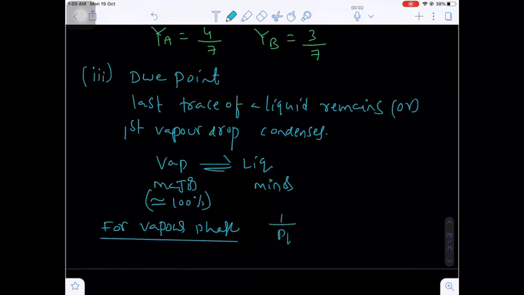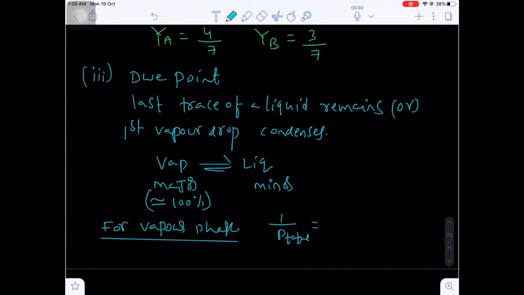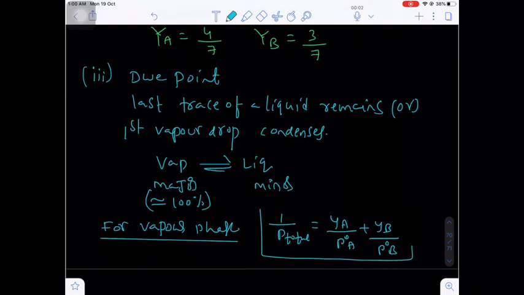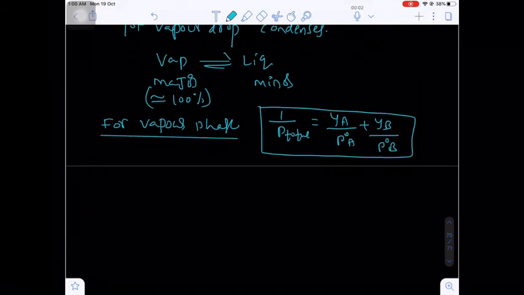The relation will be 1 by P total. Already we discussed this in the last class. It is YA divided by P naught A plus YB divided by P naught B. So we can directly use this, this formula is used for the dew point. Otherwise I am deriving this formula also.